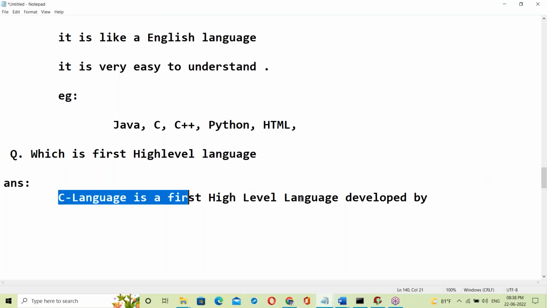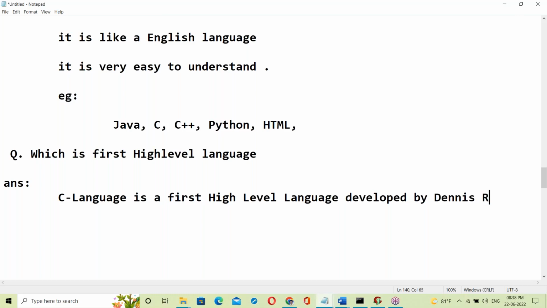Dennis Ritchie. Yeah, good. Dennis Ritchie. C language is the first high level language, developed by Dennis Ritchie in the year 1972. So this is about low level language and high level language.